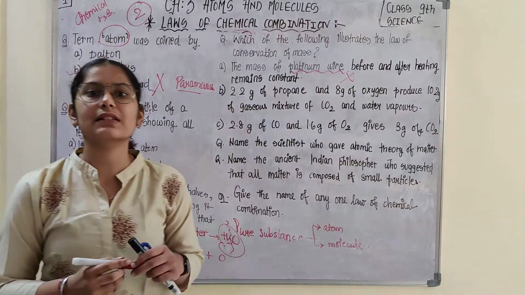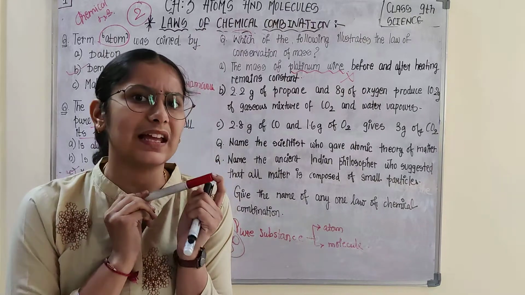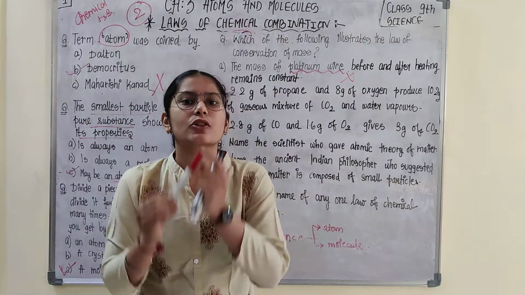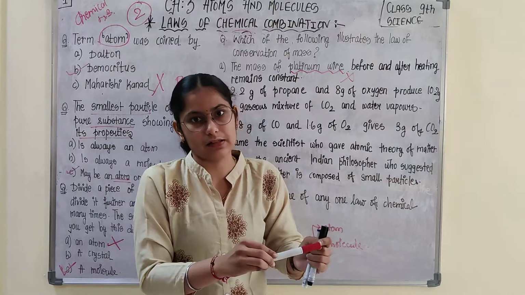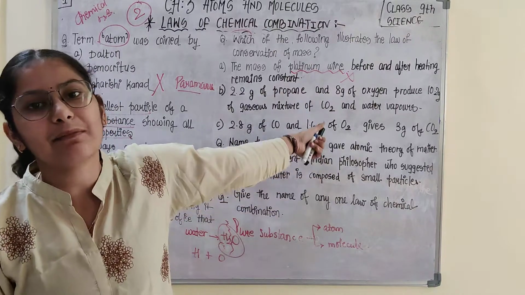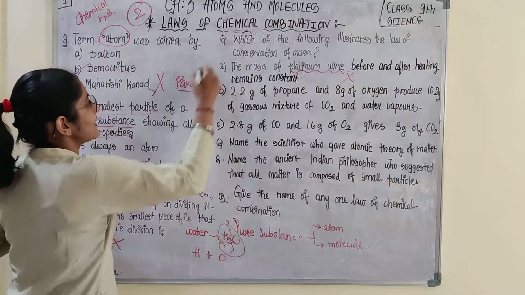Okay, because this heating of platinum wire is involving one substance only. What is a chemical reaction? A chemical reaction is involving two or more substances. Here only one substance is there, therefore you cannot consider this as a chemical reaction. So this situation is eliminated.